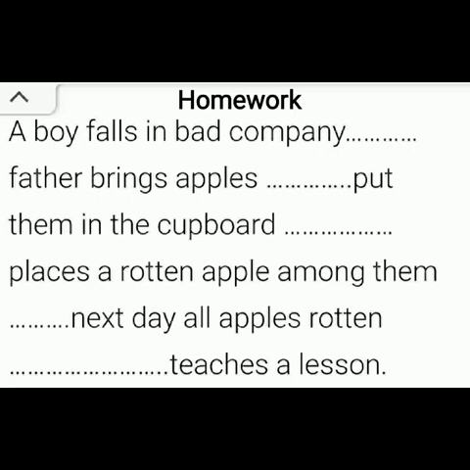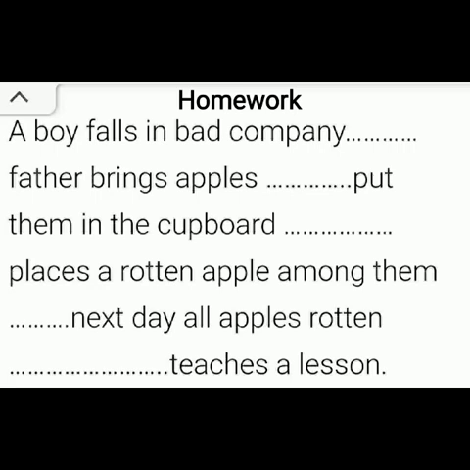So the story is: once there was a boy, he fell in bad company. One day his father brought apples home.